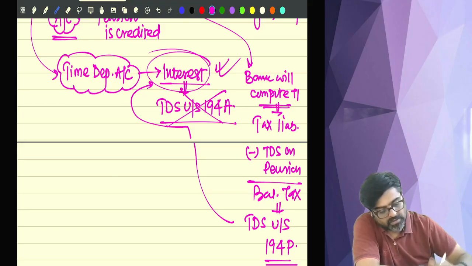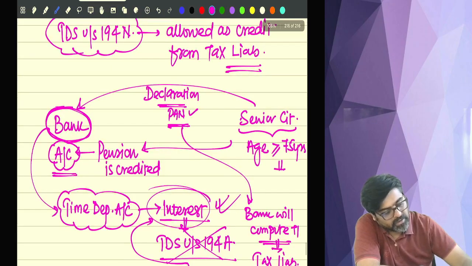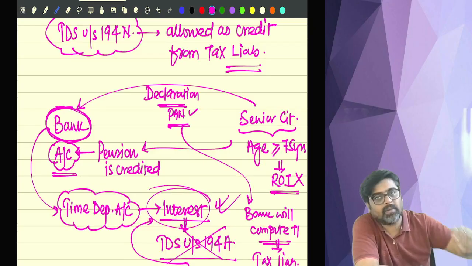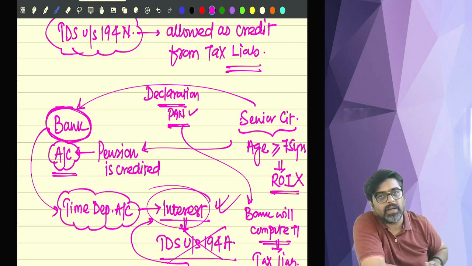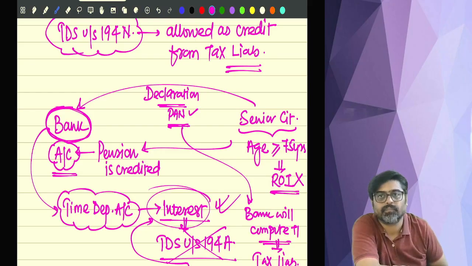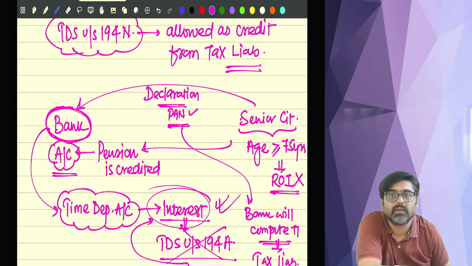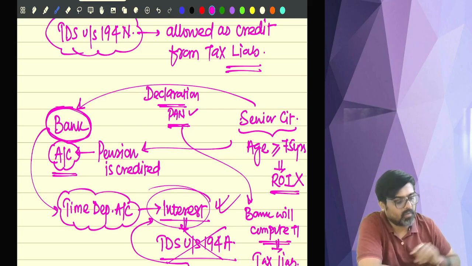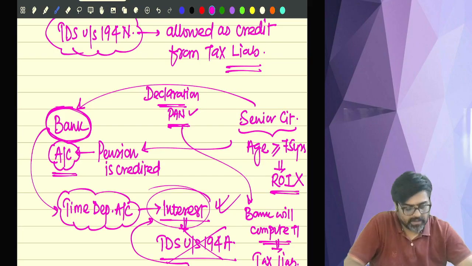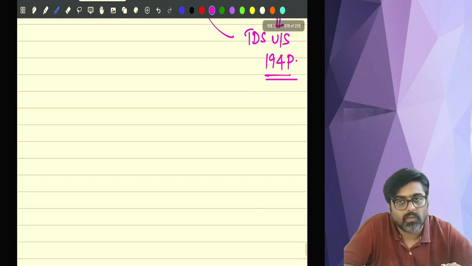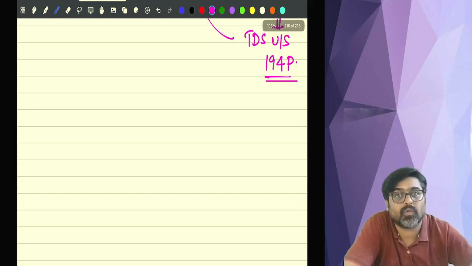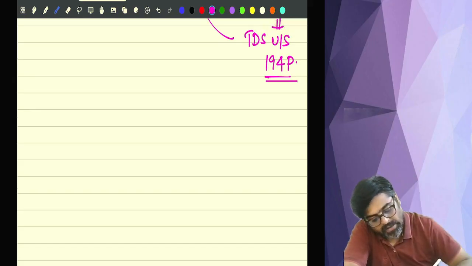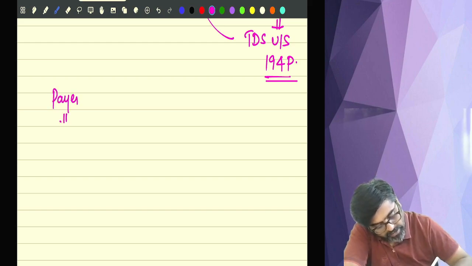And if this is done, then the senior citizen is not liable to file his return of income separately. He will be exempted from filing his return of income. Understanding? This was your 194P. Now 194Q is also there, that I am going to discuss later on. 194R is there. So you might have heard that the payer is any person.